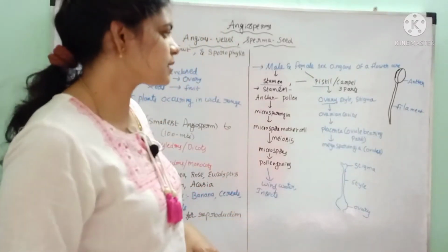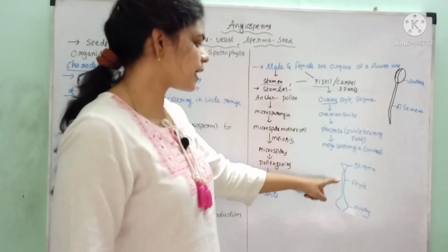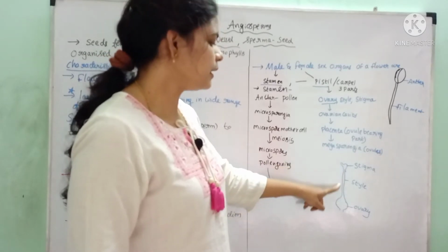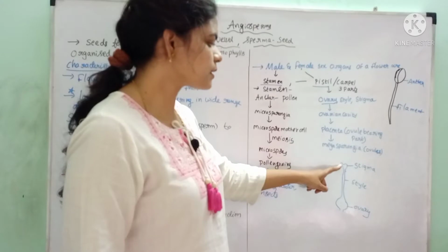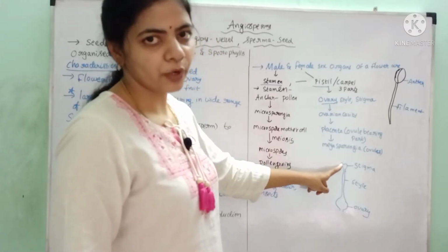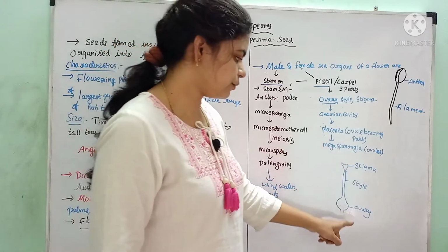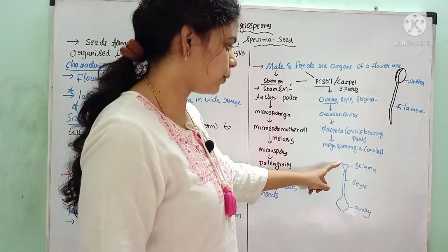The ovary is the swollen part and the style is the tubular part. The stigma is the entry point for the pollen grains. The pollen grains reach the ovules by means of this stigma.